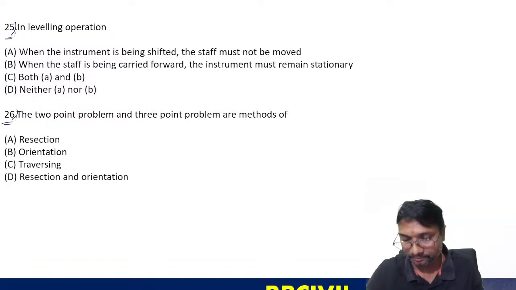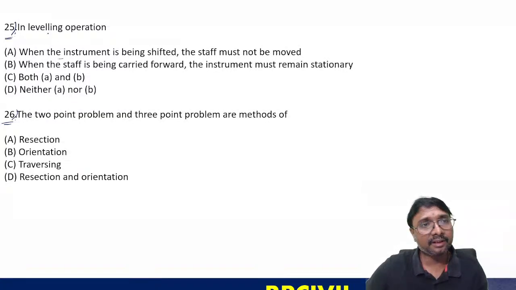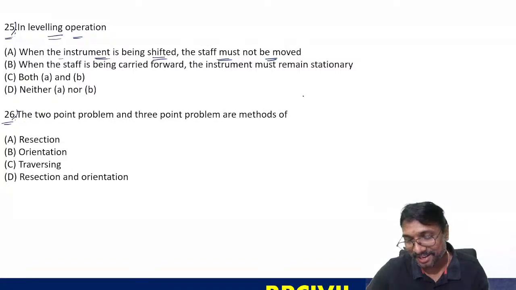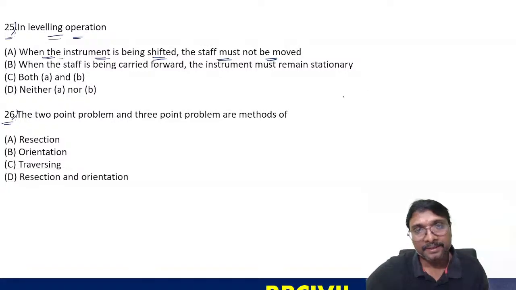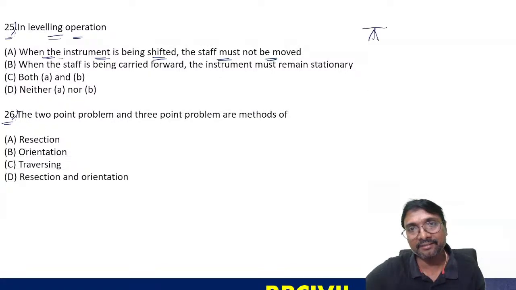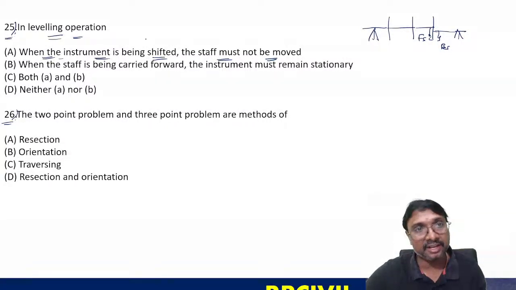C. When leveling, when the instrument is being shifted, the staff must not be moved. So don't you move the staff? Yes, you will be moving the staff now. Tell me. With the first instrument, we are taking the readings here, and this is the foresight we are taking. Again, when the instrument is shifted, we take the backsight reading. So this last staff location we should not shift, yes or no? That is correct.